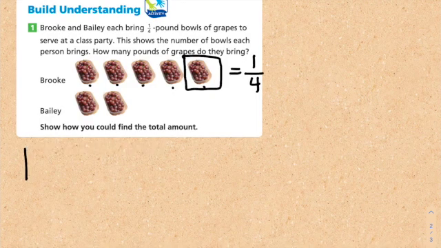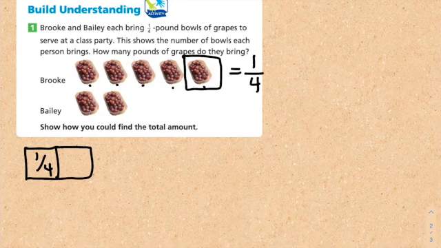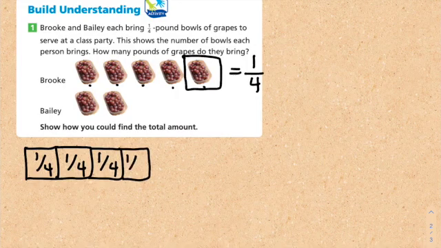So I have 1/4, then I have 1/4, then I have 1/4, then I have 1/4, and that created a whole pound, and then I have 1/4. So this is what Brooke brought.